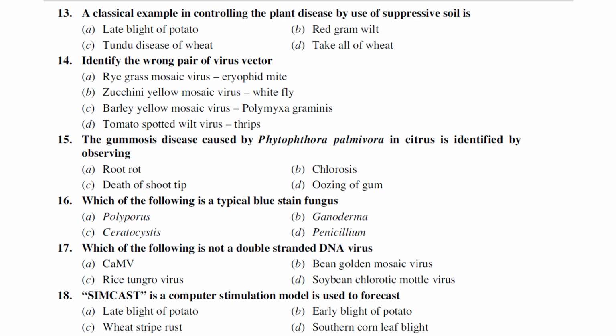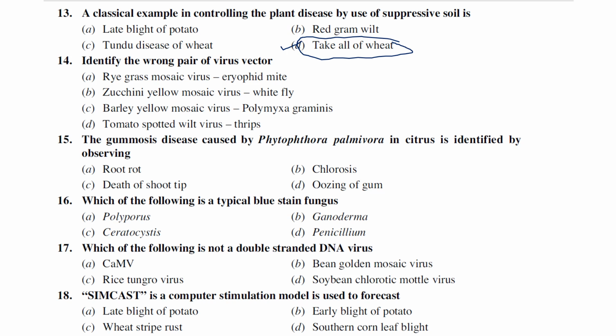A classical example in controlling plant disease by the use of suppressive soil is late blight of potato, red bramble, take-all disease of wheat, and tundu disease of wheat. Generally, take-all disease of wheat can be controlled efficiently by the use of suppressive soil, in the sense of adding some kind of biocontrol agents. This wheat take-all disease is caused by Gaeumannomyces graminis tritici. We can efficiently control it by using a biocontrol called Pseudomonas fluorescens.